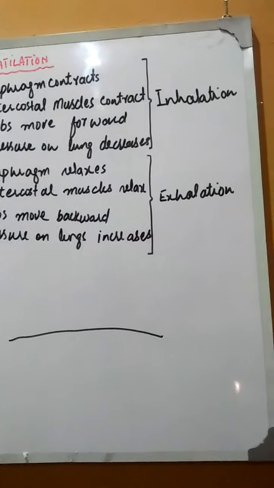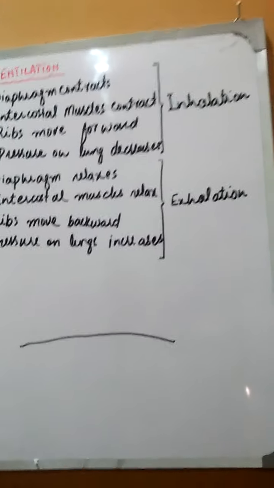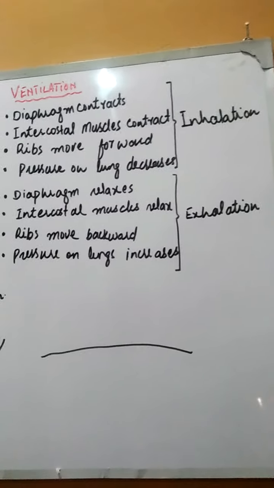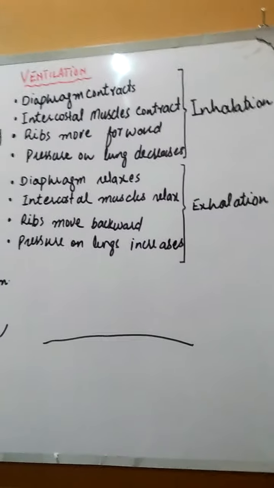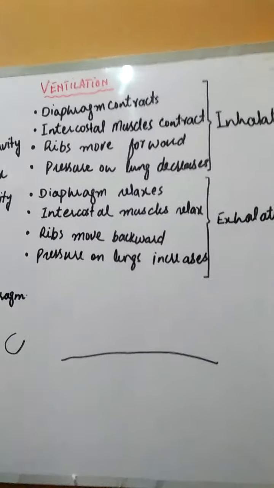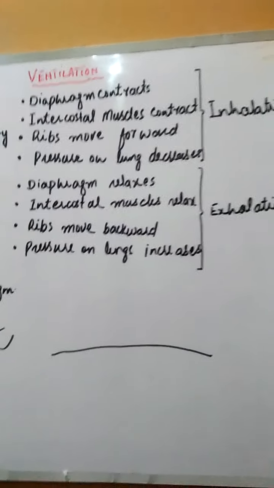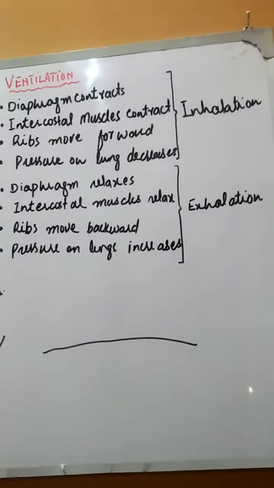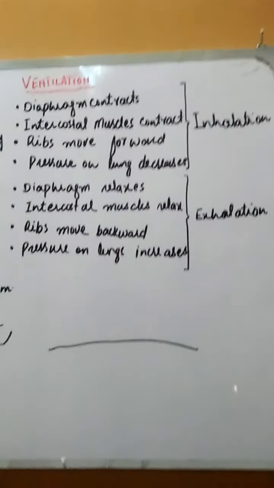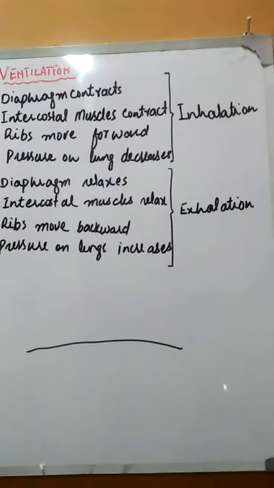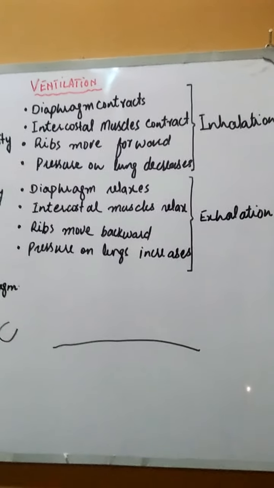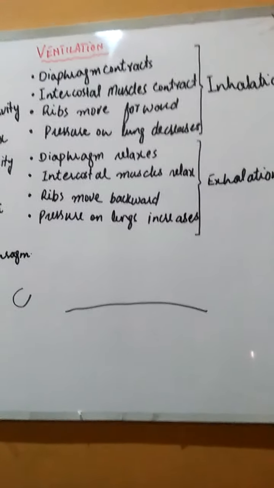You can observe this phenomenon on yourself during inhalation. So all of these changes result in an overall decreased pressure in the chest cavity. So the pressure on the lungs will also decrease, a negative pressure will be created, and the air will be inhaled inside.